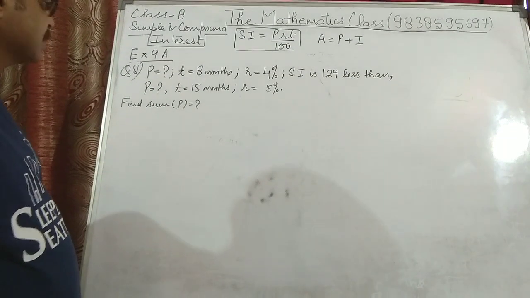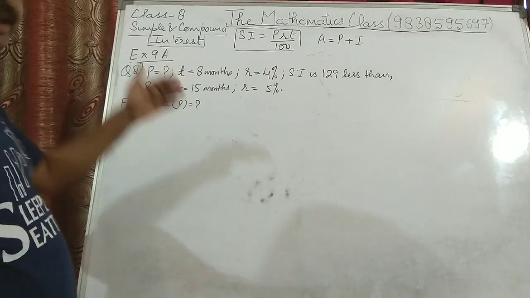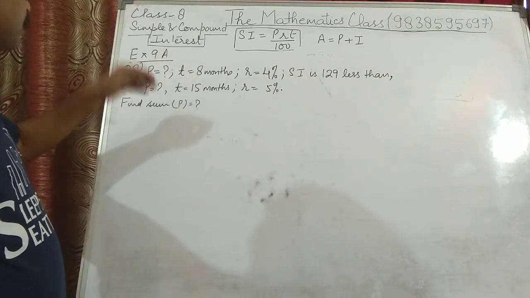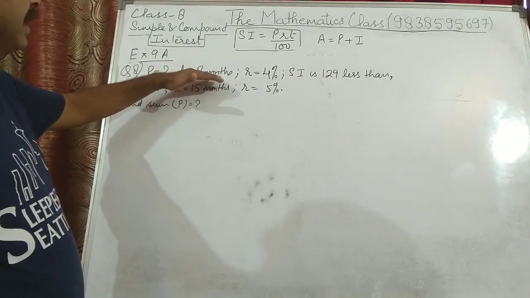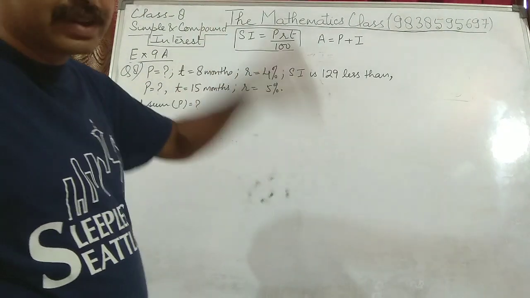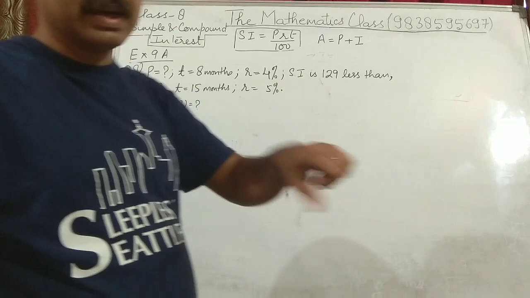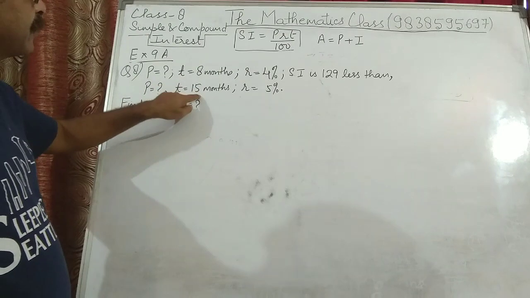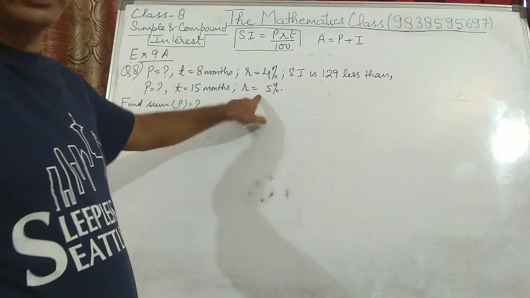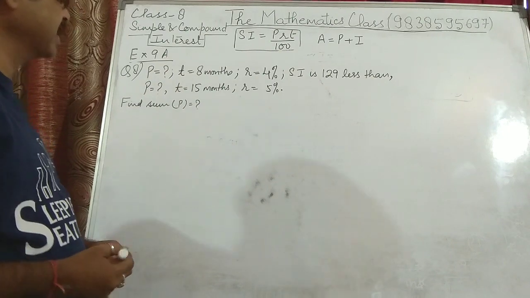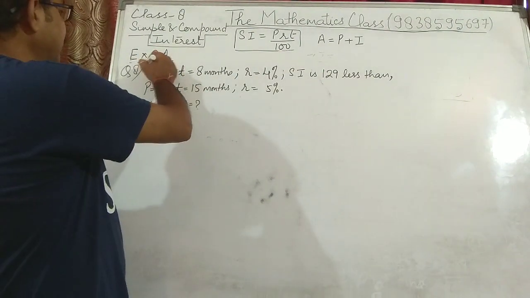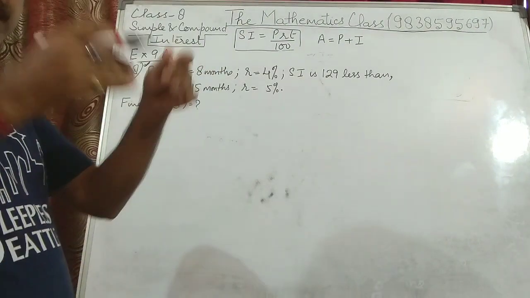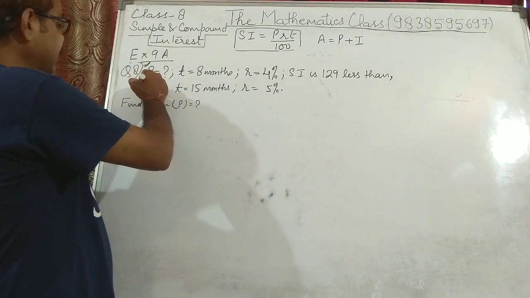Now question number 8, they say that simple interest on a certain sum is not given, means principal is not given, we have to find the principal. Simple interest on some sum for 8 months at 4% is rupees 129 less than simple interest on the same sum for 15 months at 5% rate of interest. Find the sum. What is the meaning? Whatever is interest calculated on the first case, this interest is 129 rupees less than interest calculated in the second case.